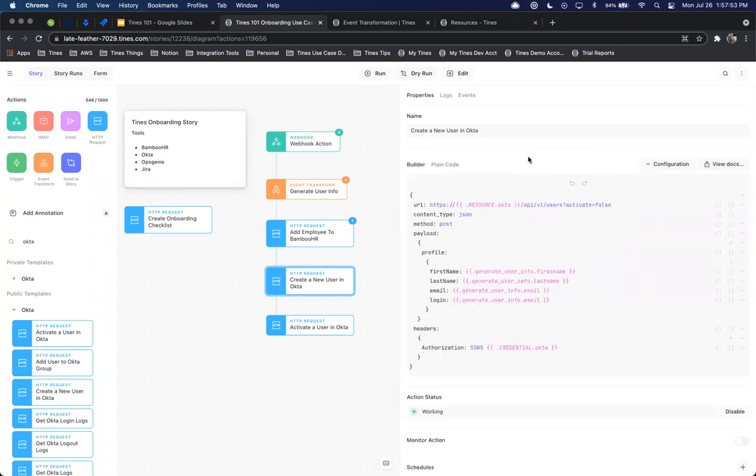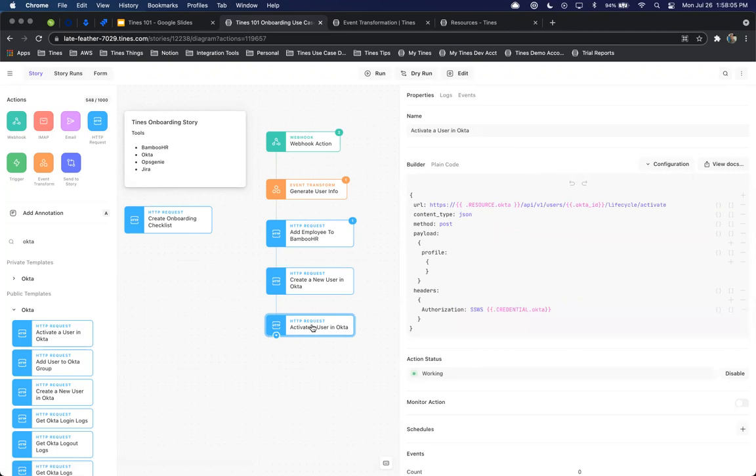But the builder is certainly very easy to work with, very repetitive as well, as far as adding in the different values in field names, and so on and so forth. Now we'll just want to go ahead and add in that activate user and Okta ID. So this one we're going to pull, and we're actually just going to wait and we'll test that one out.